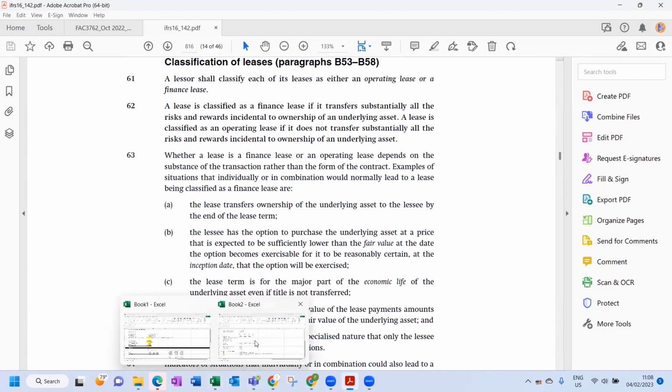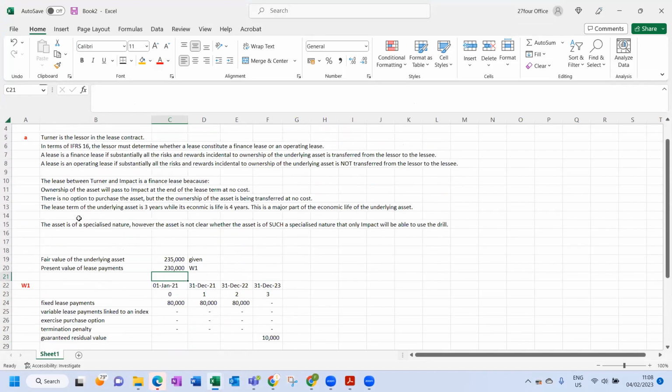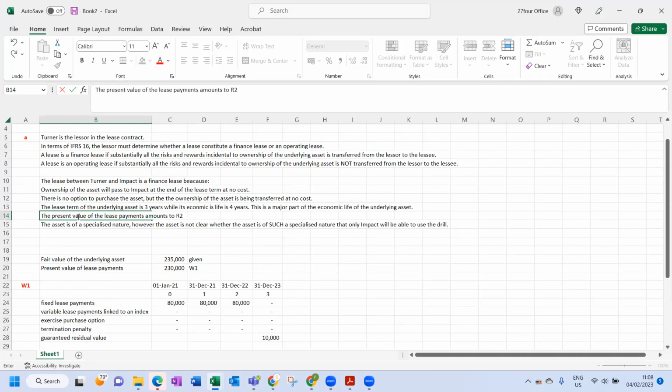To answer that question, we will say the following: the present value of the lease payments amounts to 230,000 Rand, while the fair value of the asset is 235,000 Rand.